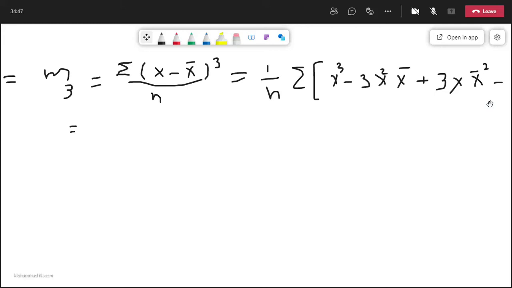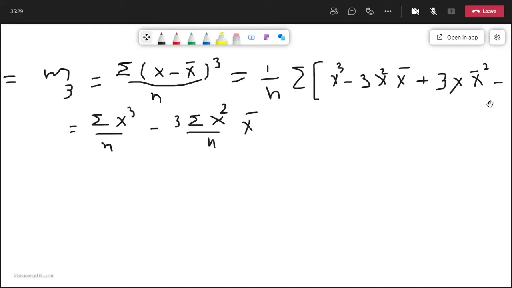We have sigma x cube over n here, in the first term, minus 3 sigma x square over n and x bar.